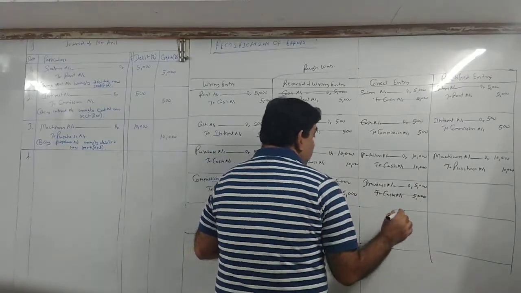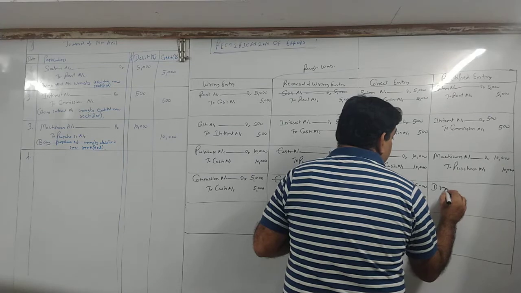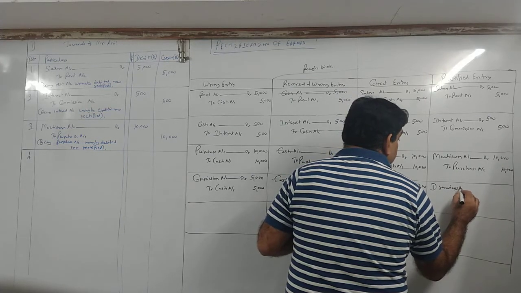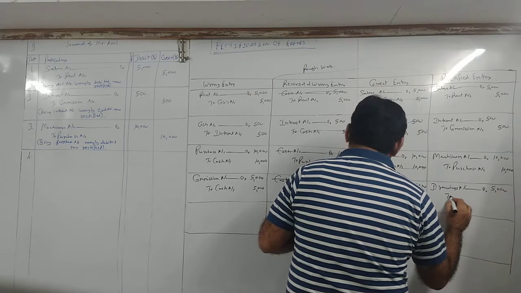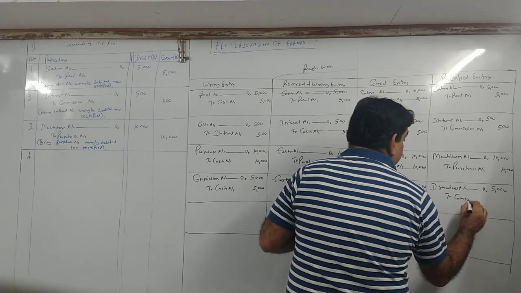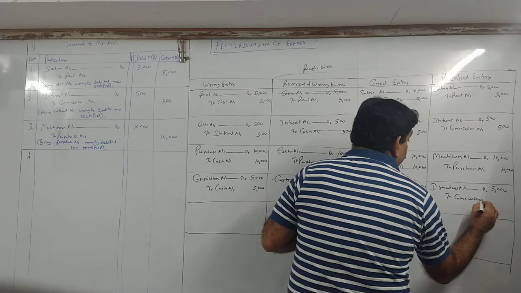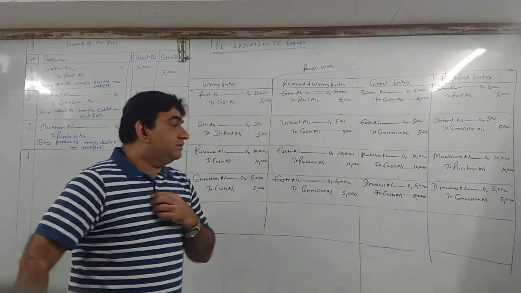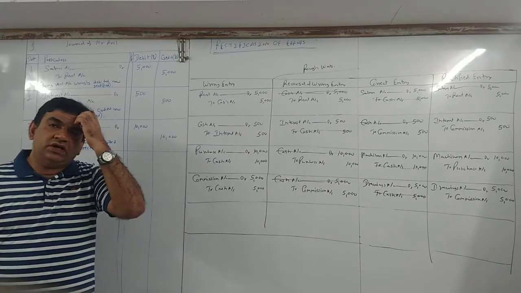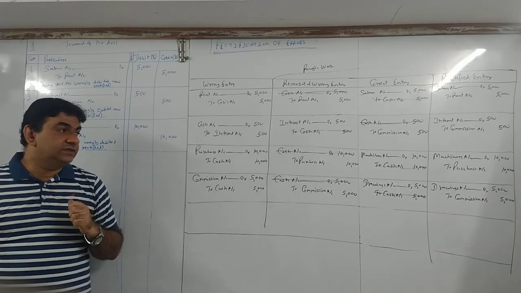Cash gets cancelled. So my rectified entry becomes drawings debit 5,000 to commission account 5,000. Drawings debit 5,000 to commission 5,000.